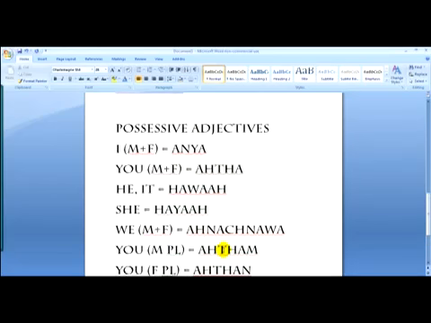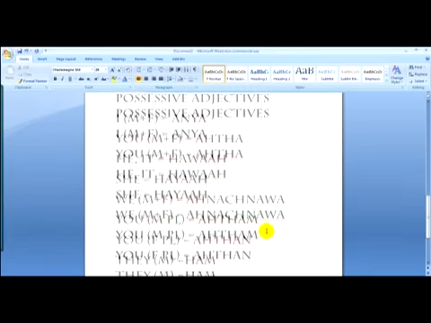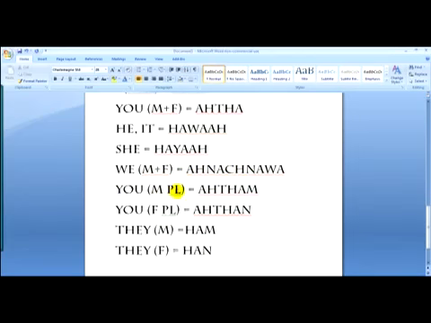Okay, so these are your possessive adjectives. I, male and female, is Anya. You, male and female, is Atha. He or it is Hawa'a. She is Haya'a. We, male or female, Anachnawa. You, male plural, Athum. You, female plural, Athun. They, male, hum. They, female, hun. So those are your possessive adjectives.